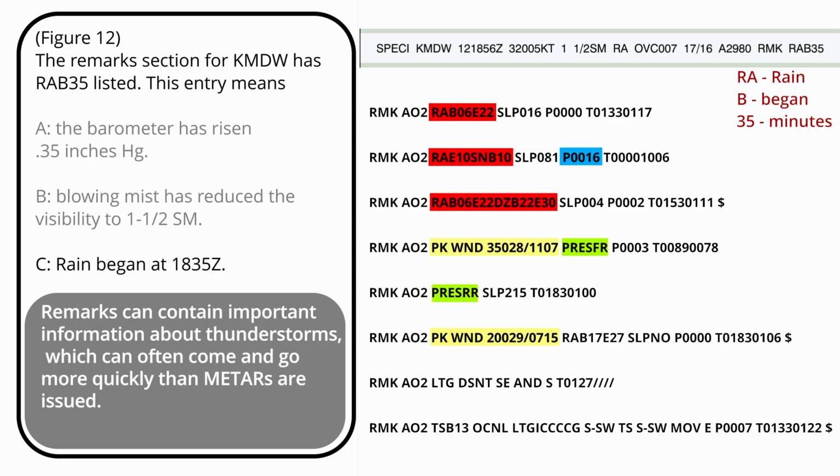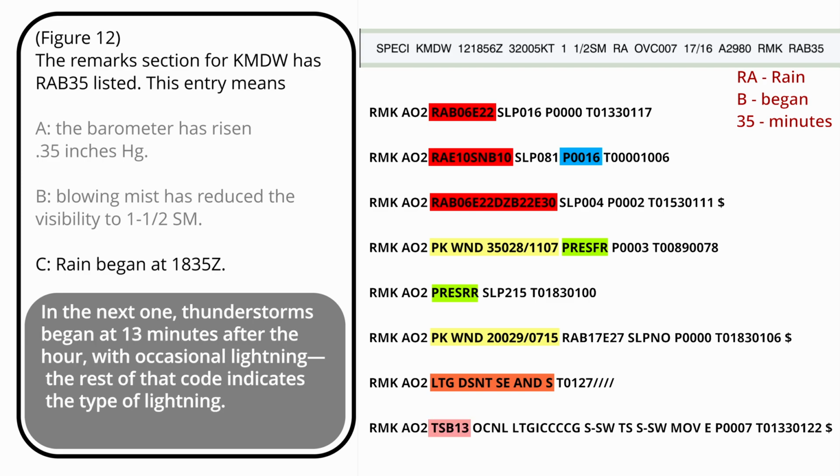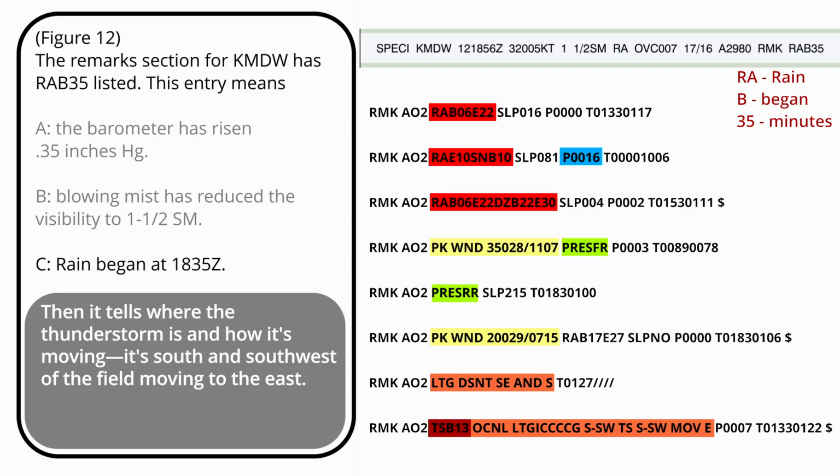Remarks can contain important information about thunderstorms, which can often come and go more quickly than METARs are issued. This one, from the Midwest, notes that lightning was observed south and southeast of the airport in the distance. In the next one, thunderstorms began at 13 minutes after the hour, with occasional lightning. The rest of that code indicates the type of lightning. Then it tells where the thunderstorm is and how it's moving. It's south and southwest of the field, moving to the east.